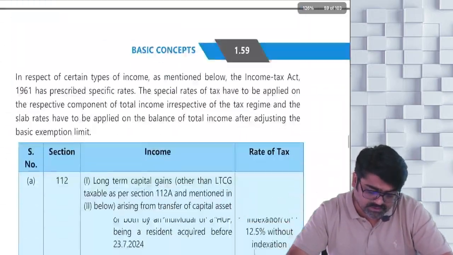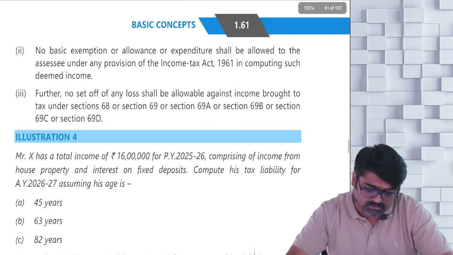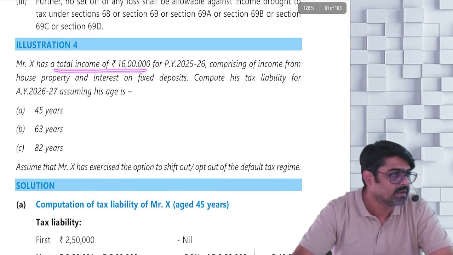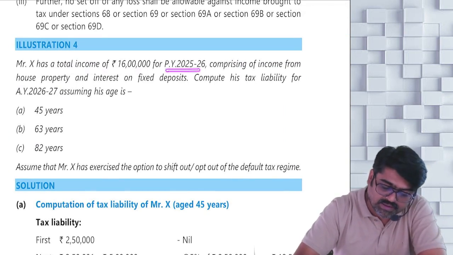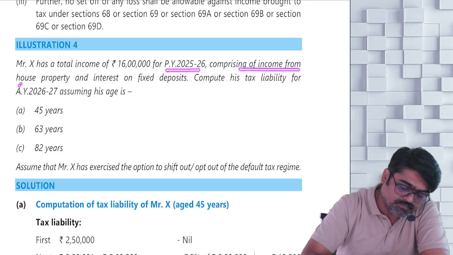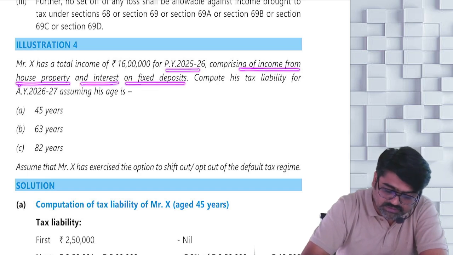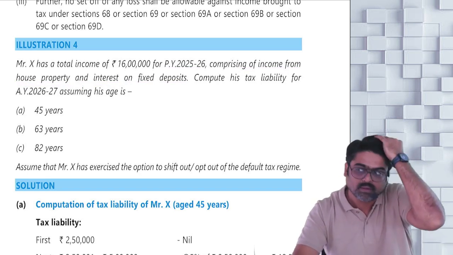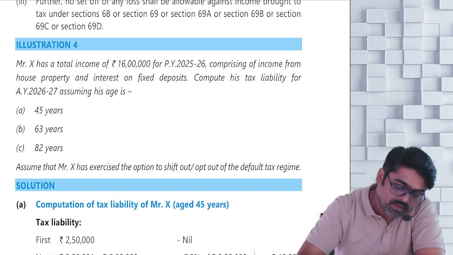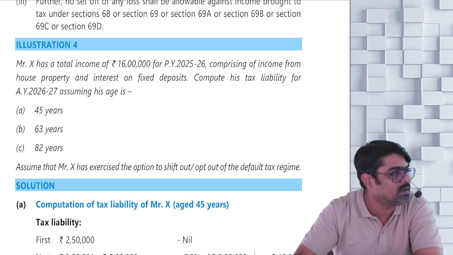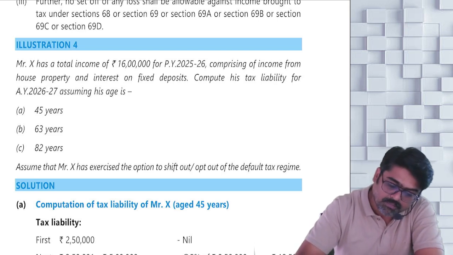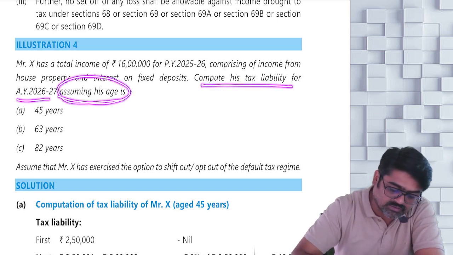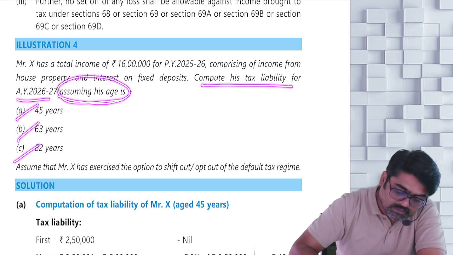Illustration number 3 done. Then come to illustration number 4. Now see, Mr. X has a total income of how much? 16 lakhs for the previous year 25-26, comprising of income from house property and interest on fixed deposit. Meaning the total income, there is no special income. So what are you going to do? On the entire total income you are supposed to apply normal rates. Compute the tax liability for the assessment year 26-27, assuming his age is 45, 63 and 82.